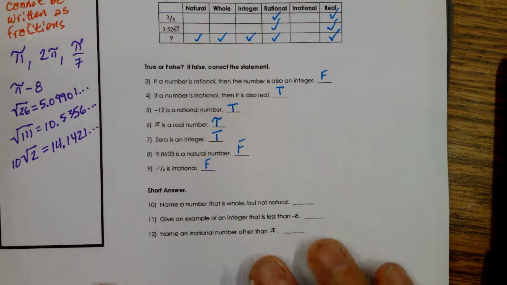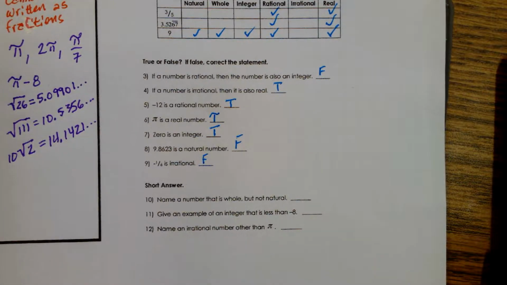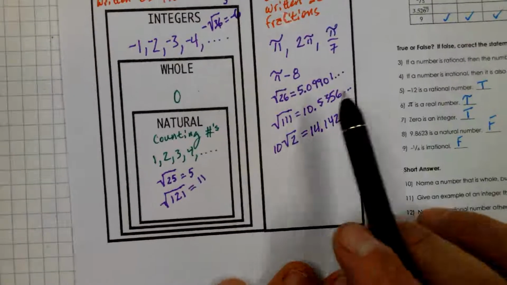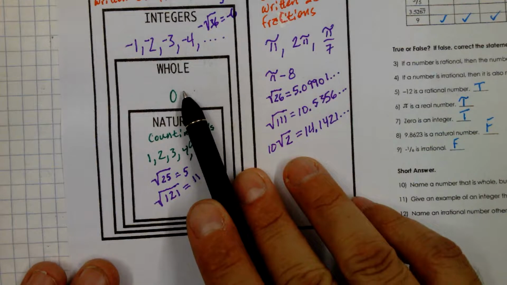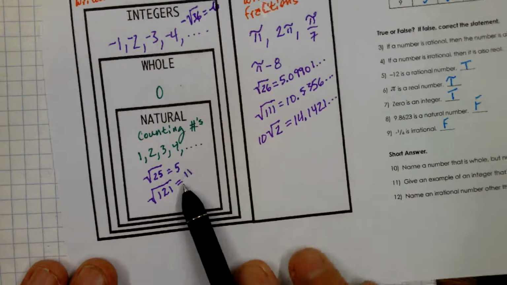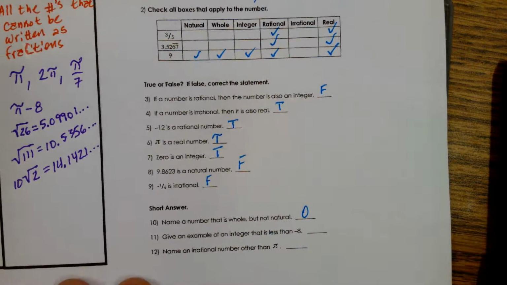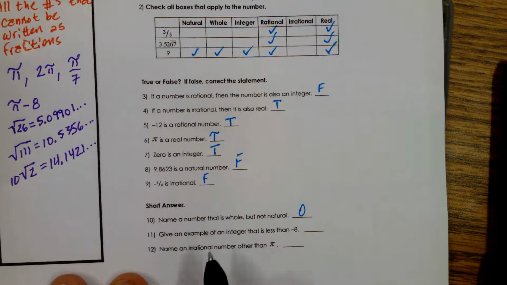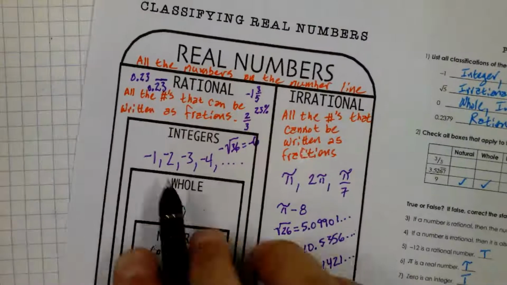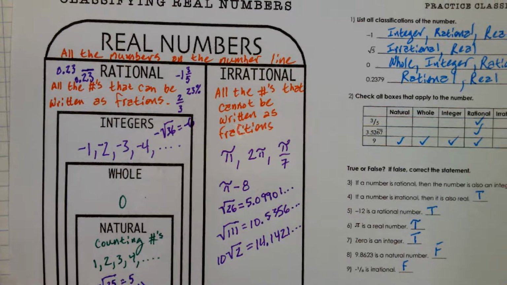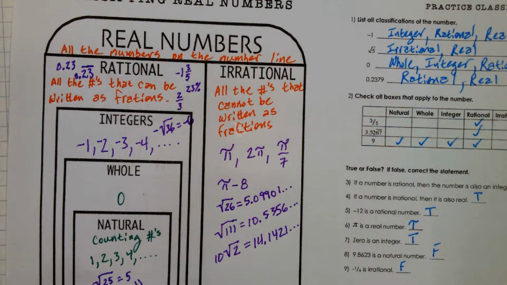Okay. Short answer. So this is just usually a number that they're asking for. Name a number that is whole but not natural. 0. 0 is a whole number, but it's not natural. I think the next one you can have different answers and still be right. Give an example of an integer that is less than negative 8. Here's the integers. Negative 9, negative 10, negative 11, anything to the left. Think of your number line.